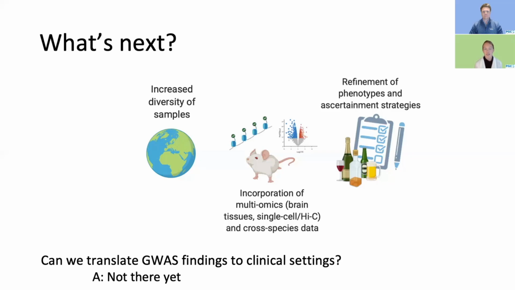Polygenic risk scores at the moment explain such a small amount of variance in target samples that percent variance explained really isn't at a clinically meaningful level yet, but we hope to get there one day. And there may be other strategies, such as pharmacogenetics or drug repurposing and repositioning strategies, that may help us translate these GWAS findings to the clinic eventually.